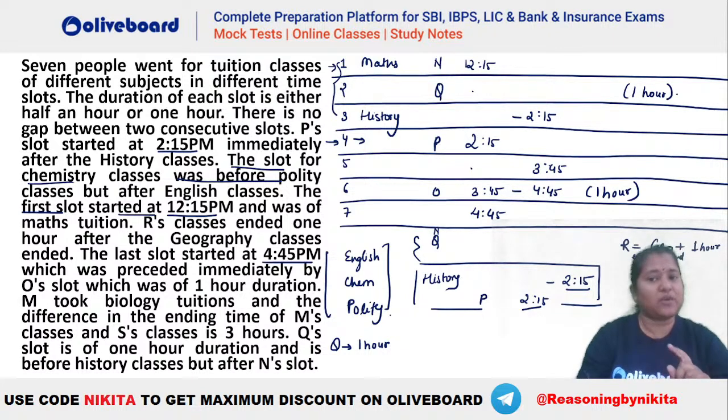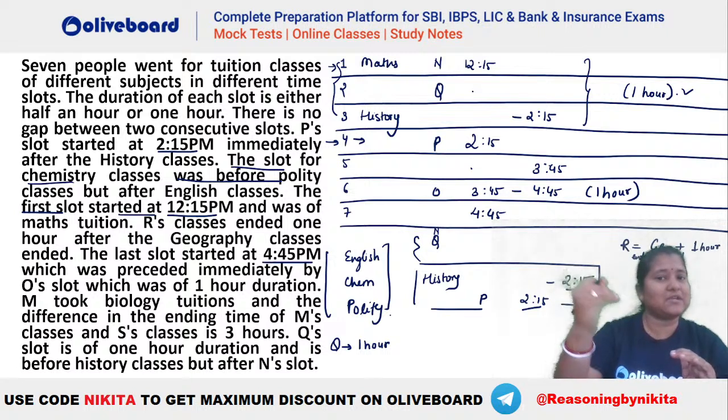Now 12:15 to 2:15 you have to cover, right? This is 12:15, this is your 2:15. Q is already 1 hour. So let's see how we can take this situation. You can see 12:15 to 2:15 is a duration of 2 hours, that is 120 minutes. So 120 has to be divided between 3 different slots. Now the 3 slots cannot be 1 hour each. You can see 1 hour, that is 60 minutes, has already gone here.